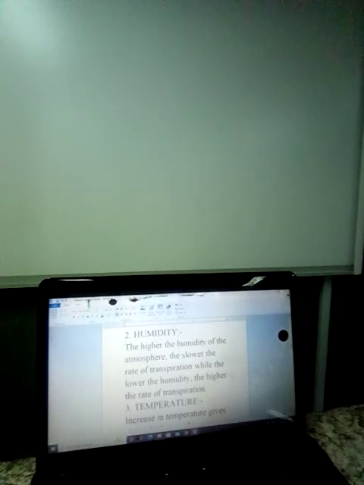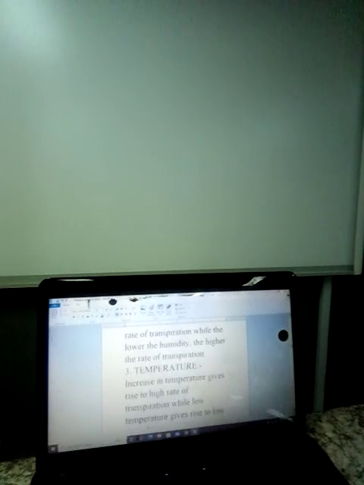Transpiration. The higher the humidity, the slower the rate of transpiration, while the lower the humidity, the higher the rate of transpiration. So if water is high in the atmosphere, definitely we will not be having higher transpiration.